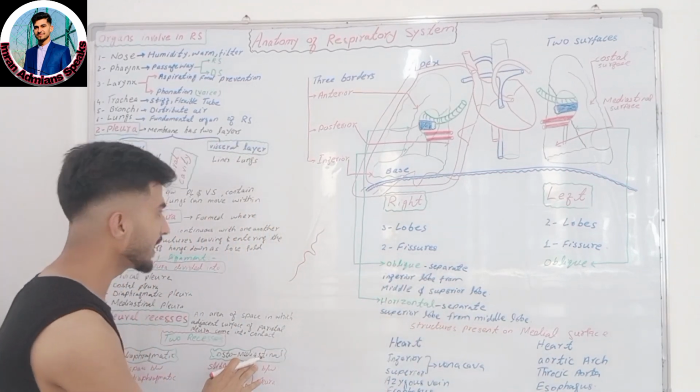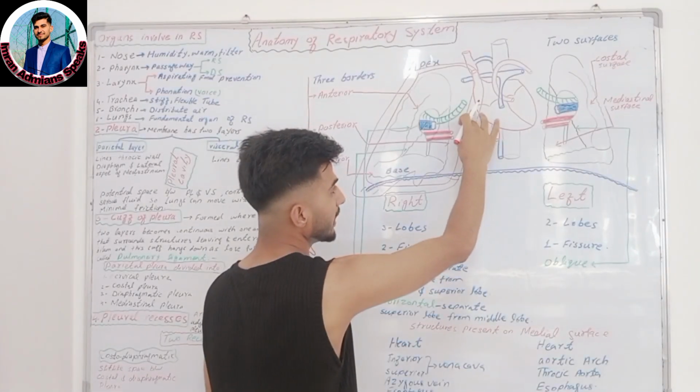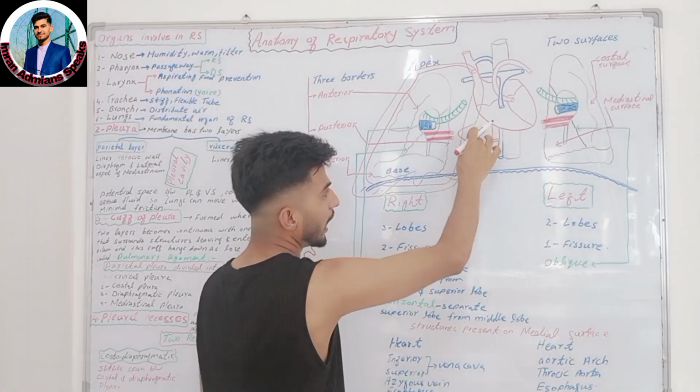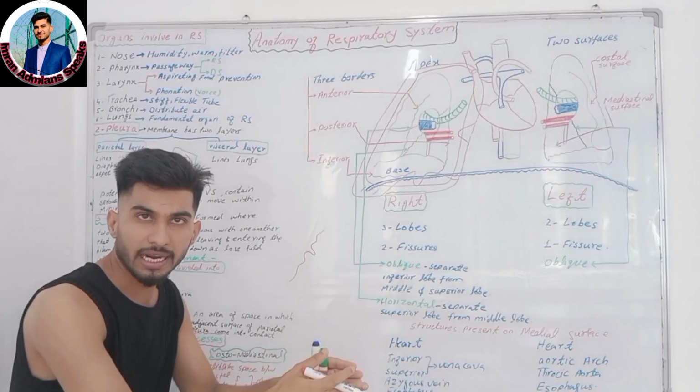Okay, and the costomediastinal is an area where the costal and mediastinal pleura come into contact with each other.